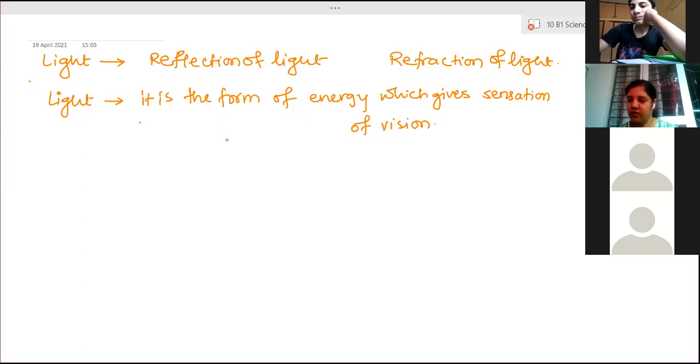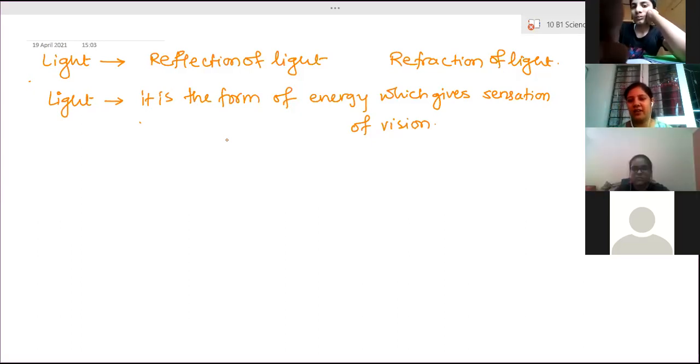Clear? The brain has some special places where this processing is done. And according to that processing, we are able to understand what exactly we are seeing. So the brain is doing all those things. Recognition is done by the brain, not the eyes. Eyes are only sensors which capture light energy and transfer it to the brain. The function of the eyes is to convert light energy into electrical energy, actually. That electrical energy is transferred to the brain, and the brain processes all the information, right? So this is the way light acts. We are able to see anything in our surrounding.